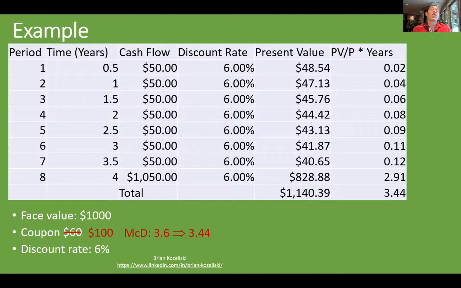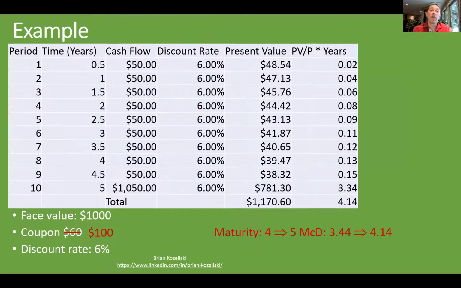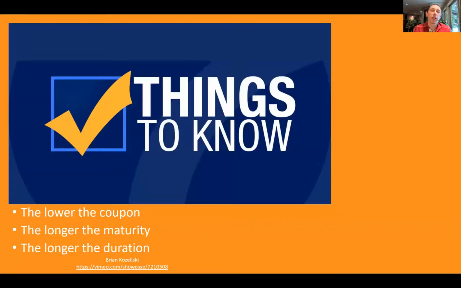We could also then extend this bond from 4 years to 5 years, keeping that $100 coupon. Here we see that the duration increases from 3.44 to 4.14 because that big cash flow is further out in the future. The key points here, the things you really need to know: the lower the coupon, the longer that duration number is, and the longer the maturity, the longer that duration is. And the longer that duration is, the more sensitive that particular instrument is to changes in interest rates. That is the key point there.